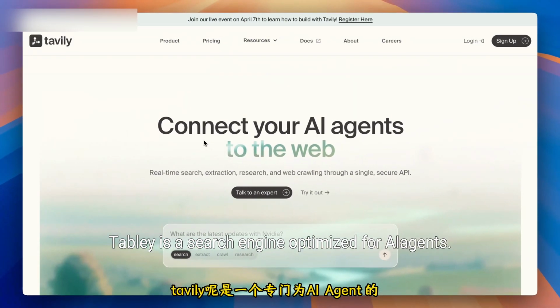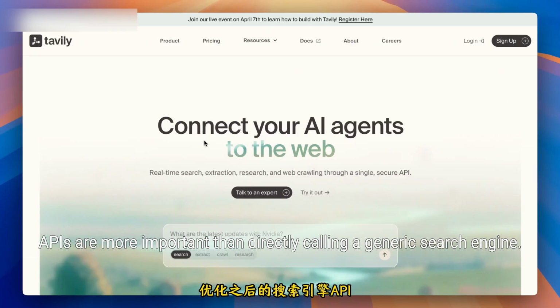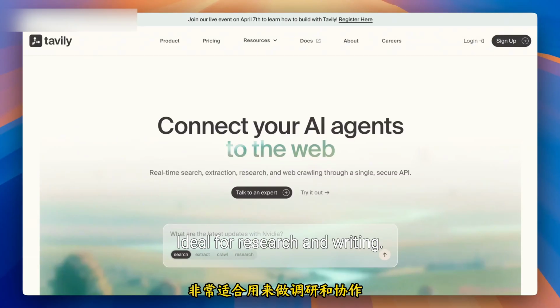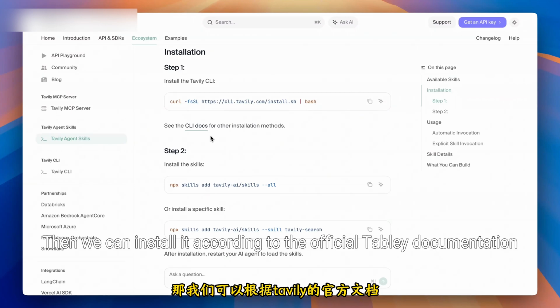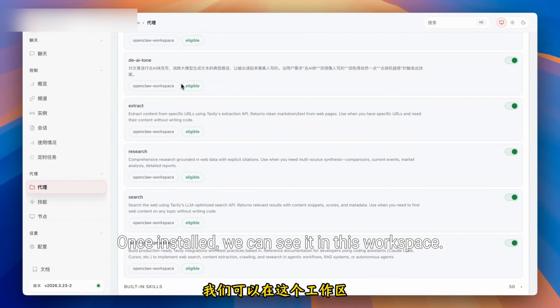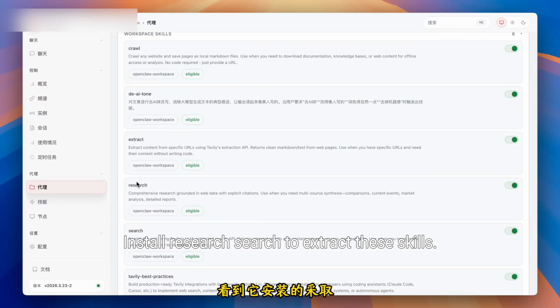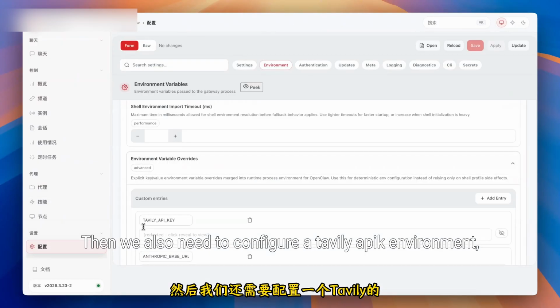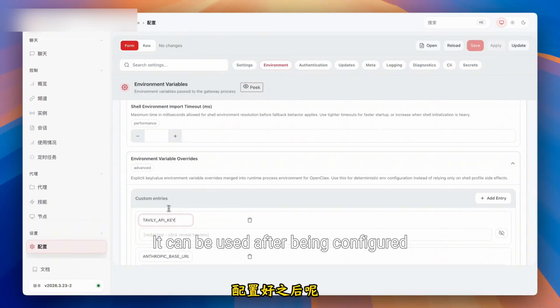Tavily is a search engine optimized for AI agents. Its API is better than directly calling a generic search engine. The results returned by Tavily are more structured, with less noise, ideal for research and writing. We can install it according to the official Tavily documentation. Once installed, we can see it in this workspace. We also need to configure a Tavily API environment, and it can be used after being configured.